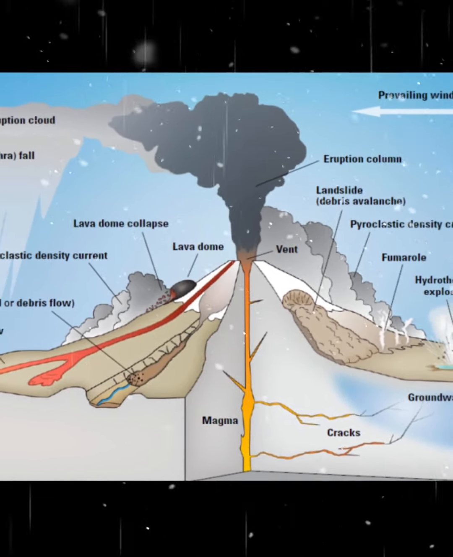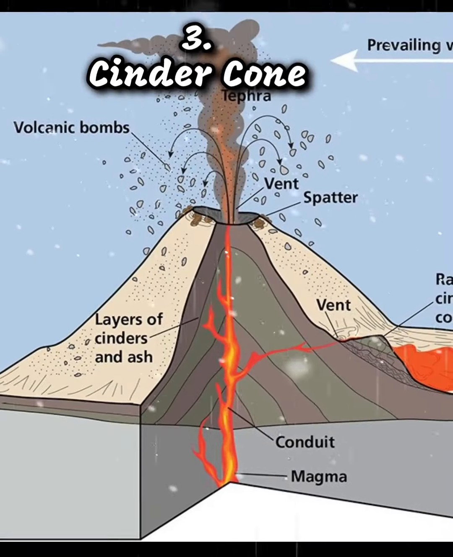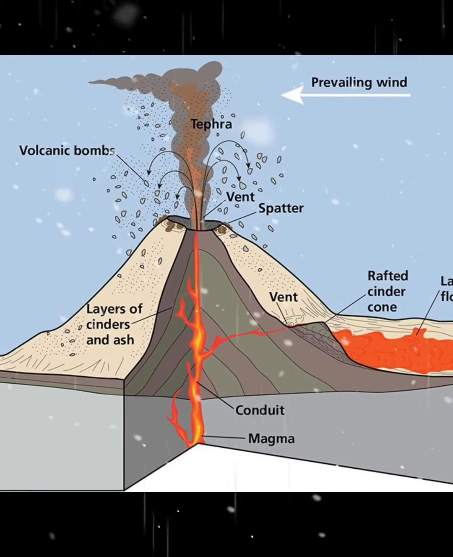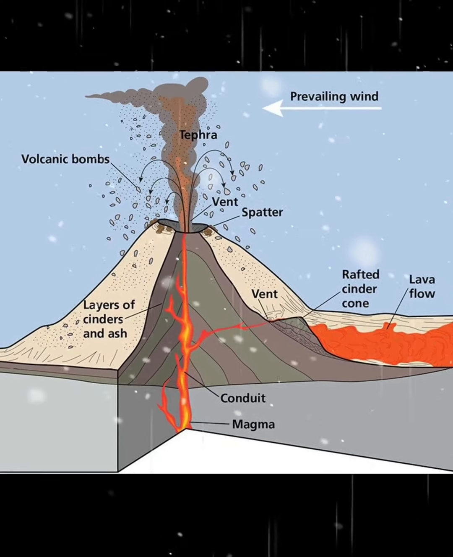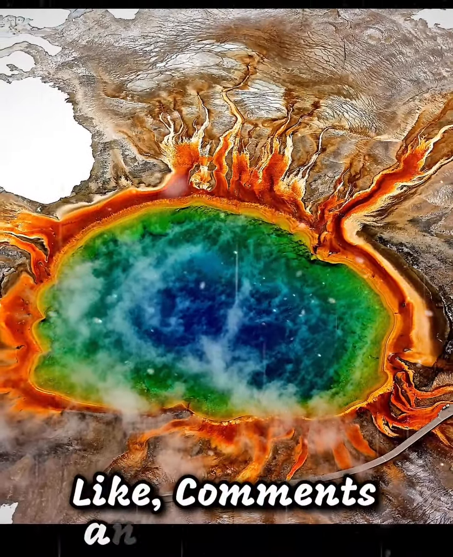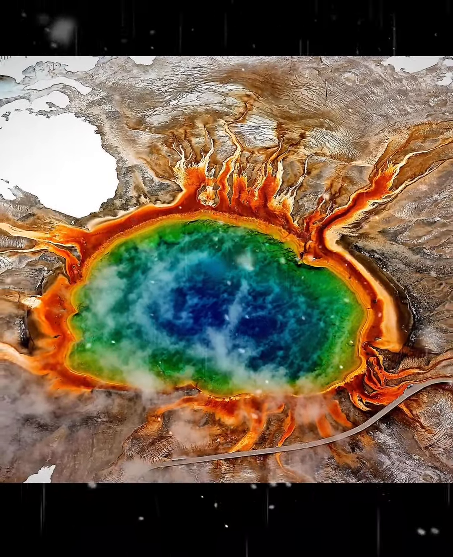Stratovolcanoes are built up by layers of ash, lava, and other volcanic materials and can have explosive eruptions. Cinder cone volcano: a small, steep-sided volcano made up of loose pyroclastic material, volcanic debris. Cinder cones are typically less than 300 meters high and are formed by explosive eruptions. Supervolcano: a volcano capable of producing an eruption with a volume of more than 1,000 cubic kilometers. Supervolcanoes have a caldera, a large depression in the ground, instead of a traditional conical shape.